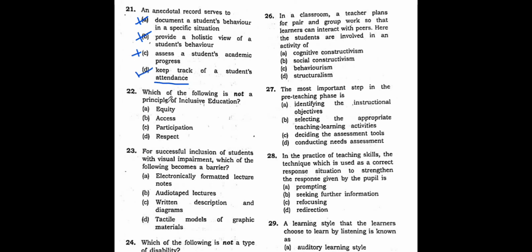All right. Now let's go to question number 22. So what we have in question number 22, which of the following is not a principle of inclusive education? Now, my dear friends, this is also a question which is very confusing. So here, what does it say?